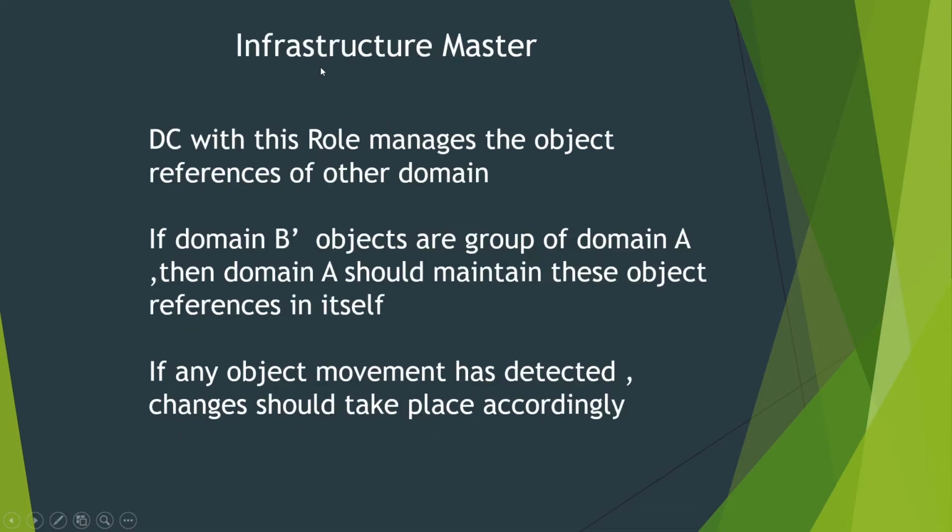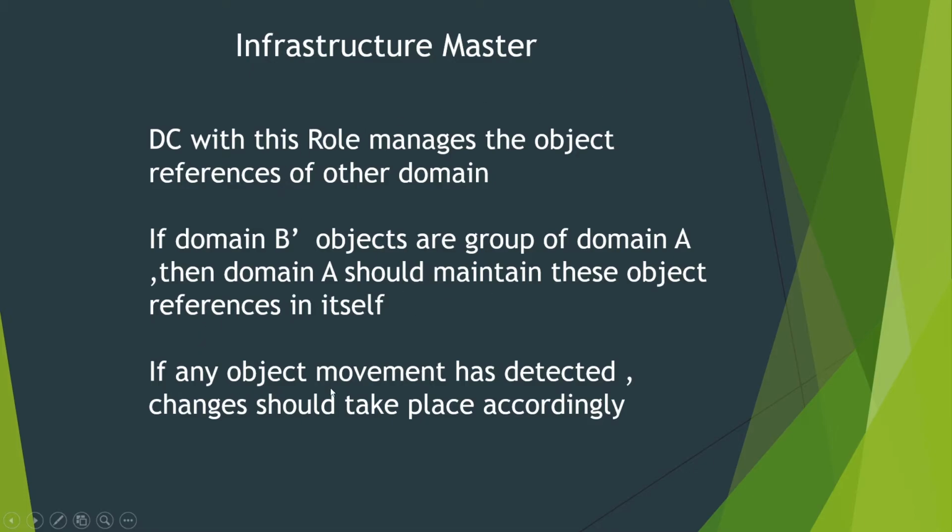And the last one is infrastructure master, and the domain controller with this role manages the object references to other domains. If domain B objects are in a group of domain A, then domain A should maintain these object references in itself. Let's say some users of domain B are part of only a particular group of domain A, then this infrastructure master keeps track of all those objects.